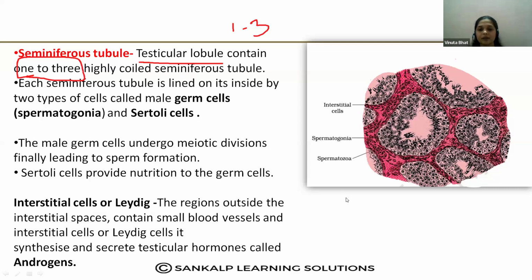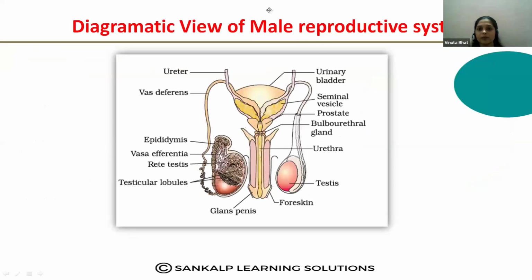Then we should learn about how the accessory ducts and accessory glands help in the male reproductive system, and how they help in the transfer of the sperms from the seminiferous tubule. So this is the schematic view of the male reproductive system. This is a very important diagram for your board exam, a very important question that can be asked for 5 marks. Note this down. Very important for your board exam.